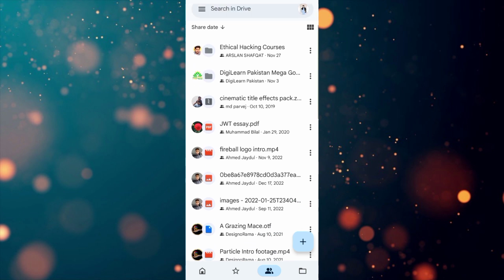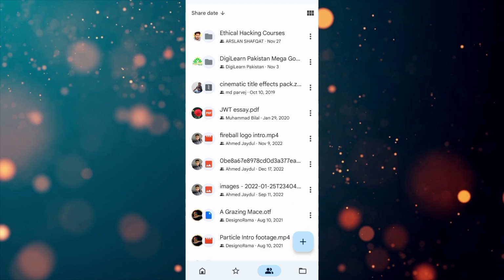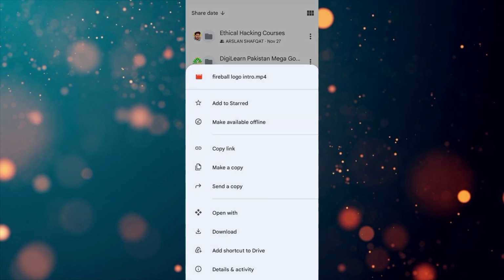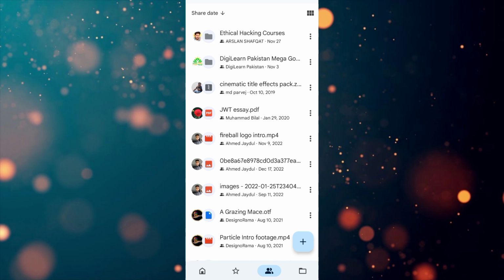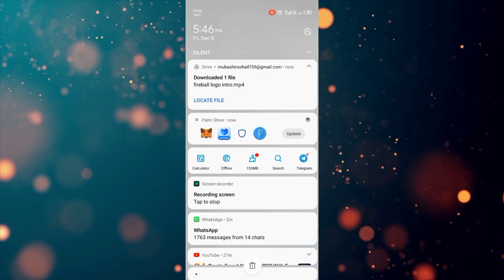Select the image or video which you want to download. Here you can see three dots, tap on download. Here your video or image which you want to download will be downloaded. Tap on locate file